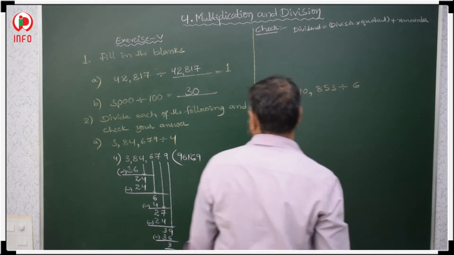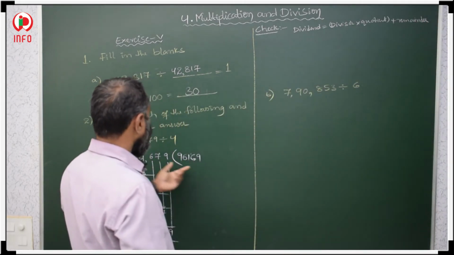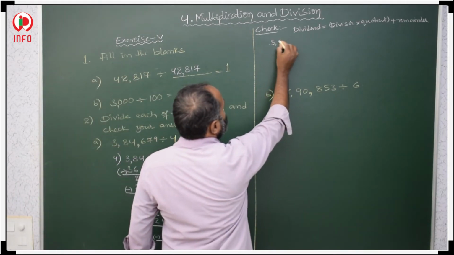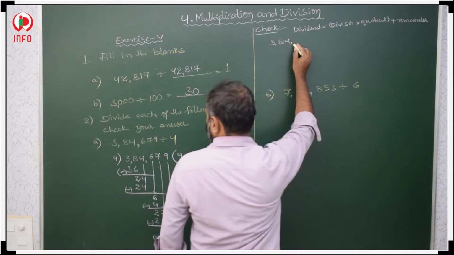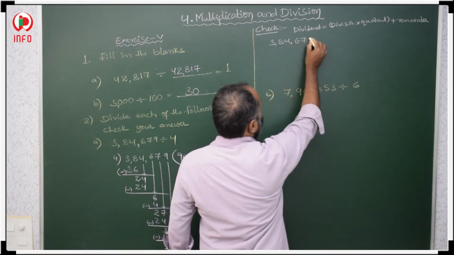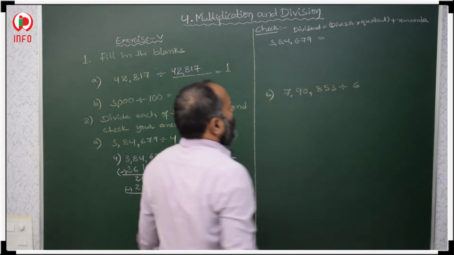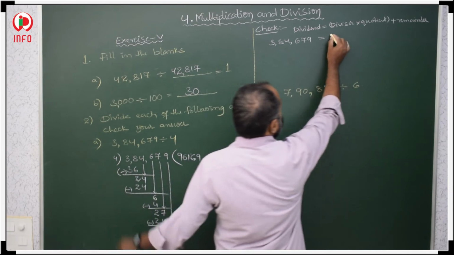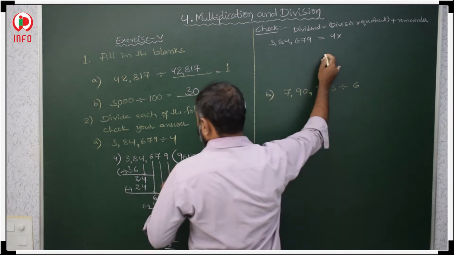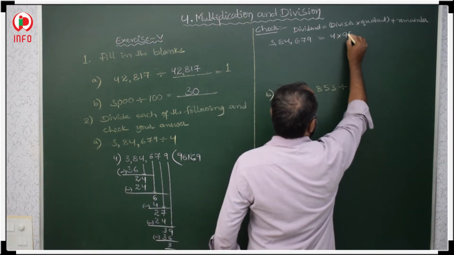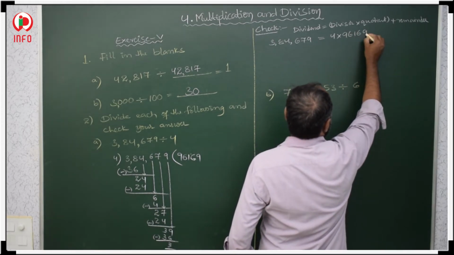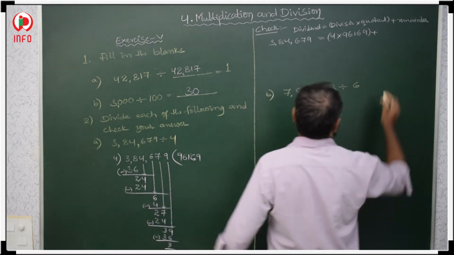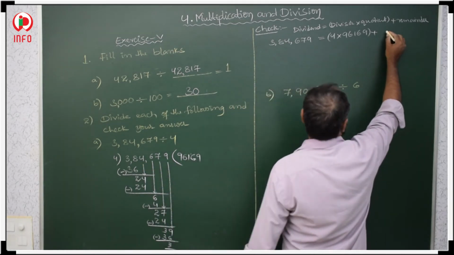Now what is the dividend here? This is the dividend, 3,84,679, is equal to divisor. What is the divisor here? 4. What is the quotient here? 96,169, plus, what is the remainder here? Remainder 3 is your remainder.